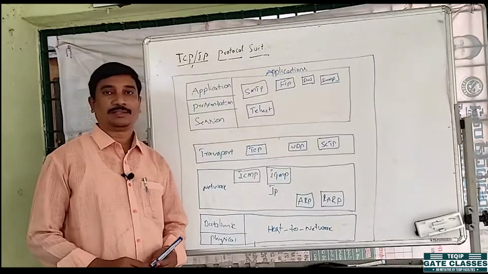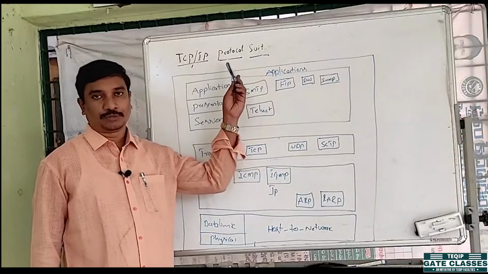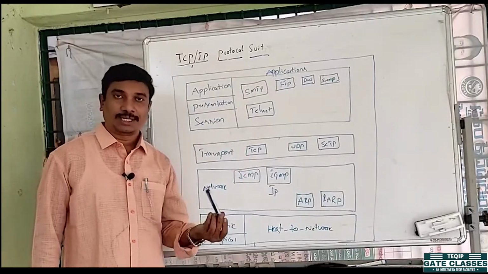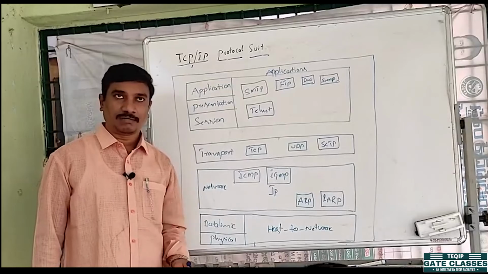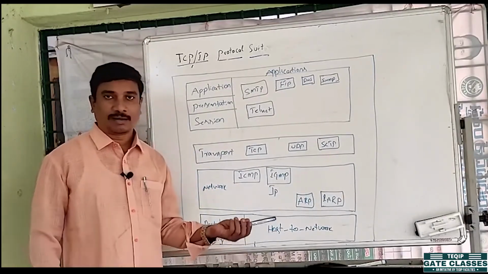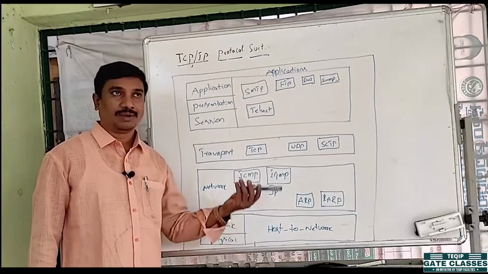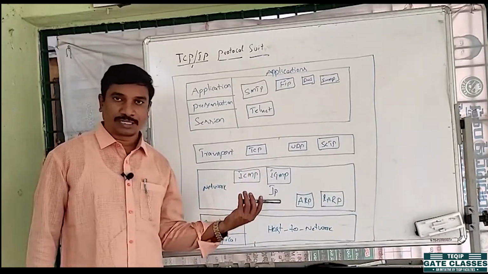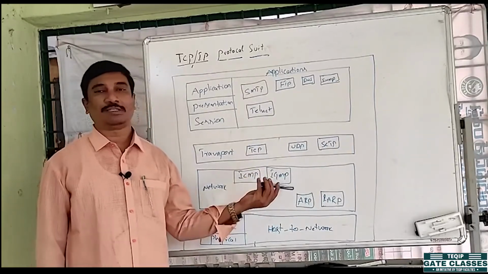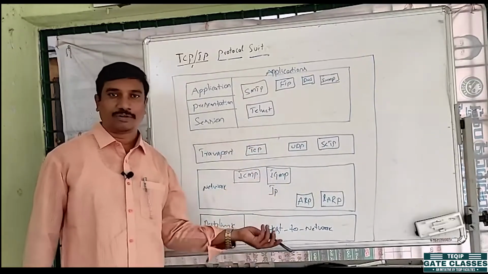Today we will discuss the TCP/IP protocol suite. In the previous lecture we discussed the OSI layers. So how many layers are there? Layer by layer we discussed the physical layer and its functionalities, the data link layer and its functionalities or responsibilities, network layer, transport layer, session layer. Likewise, we have to discuss each and every layer.